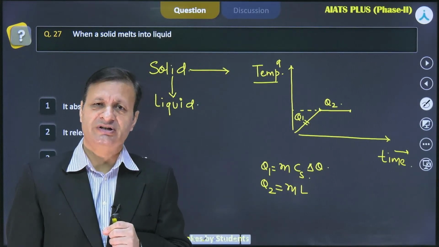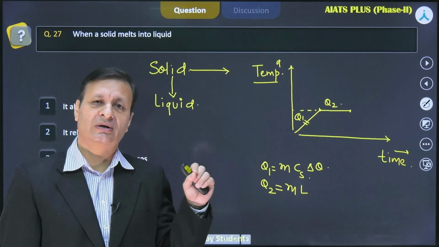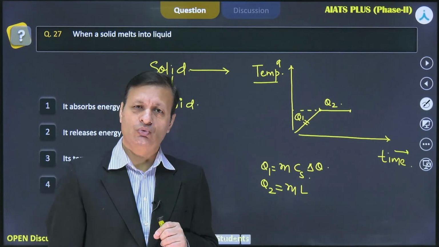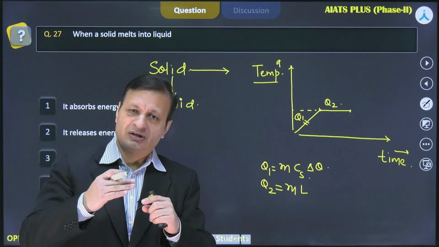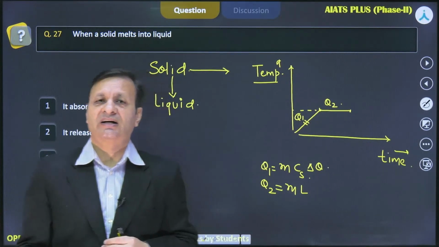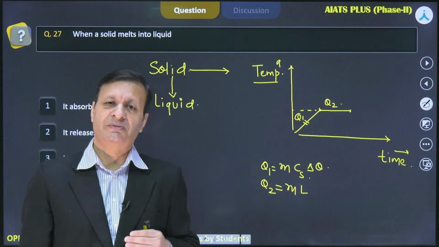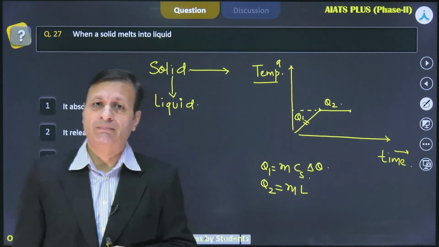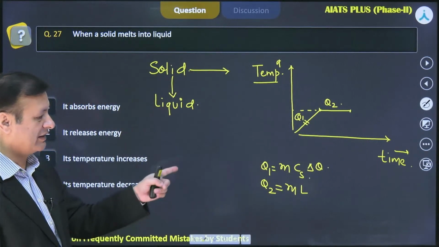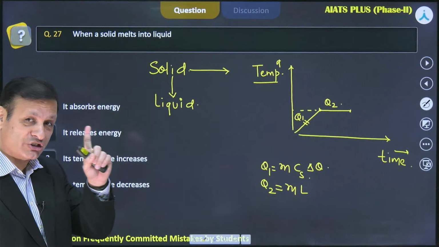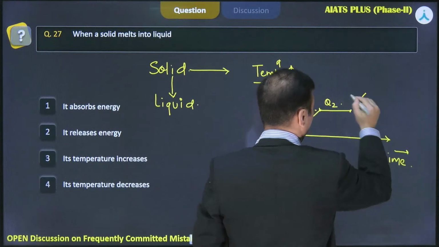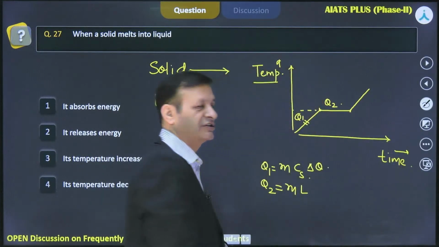Why does temperature remain constant? Because heat is used to overcome the potential energy, and it is not increasing the kinetic energy of the molecules. When molecules do the phase transition, they just overcome these cohesive attractive forces. It means they have to overcome only the potential energy, and this amount of heat absorbed is Q2, the latent heat at constant temperature. Then you continue to heat, the body will continue to absorb heat and its temperature keeps rising.